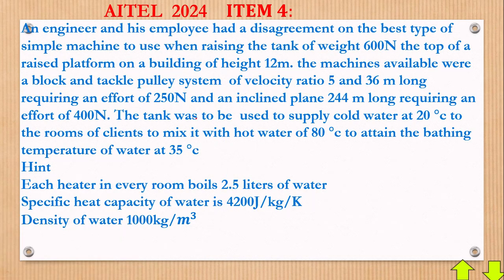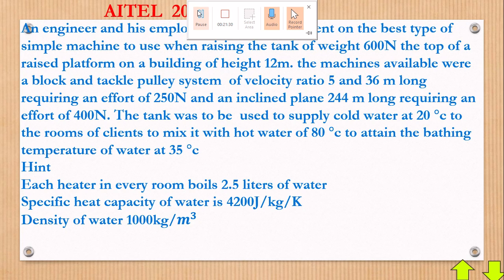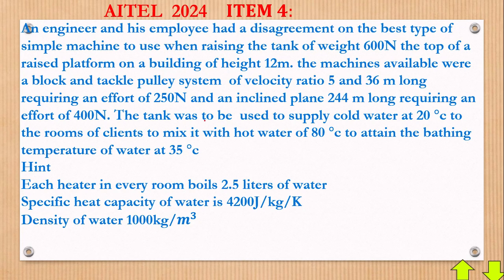So realize that here, now the whole story starts from here. The tank was to be used to supply cold water. Are you seeing that?